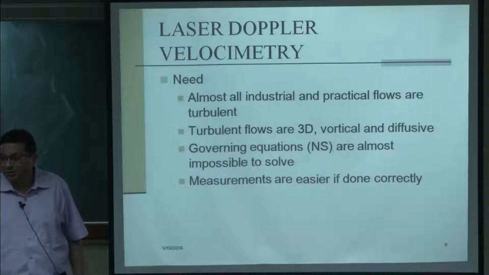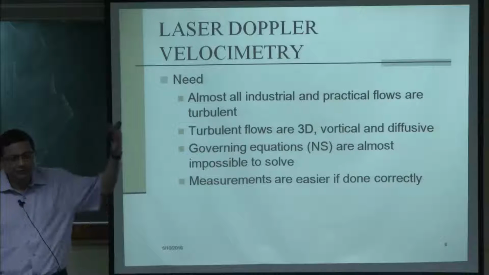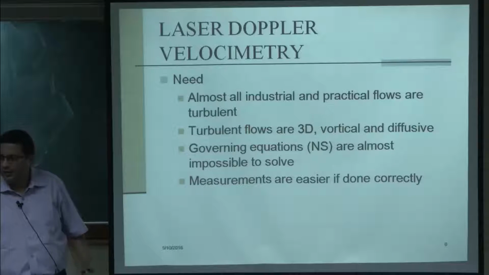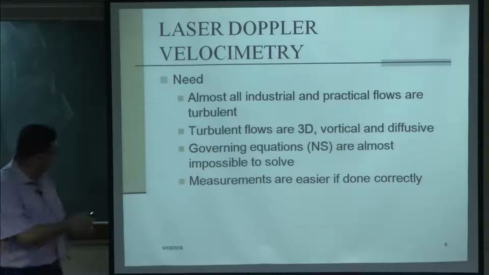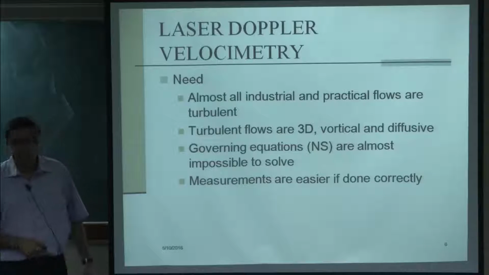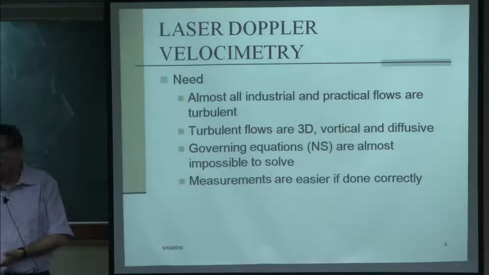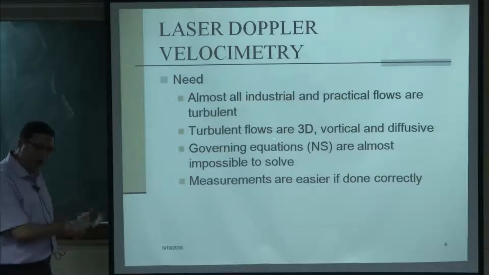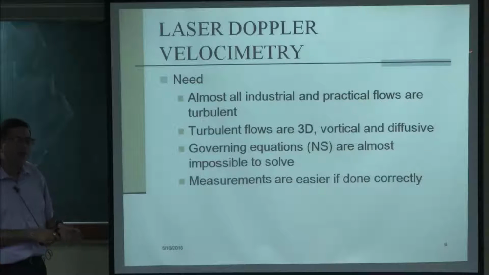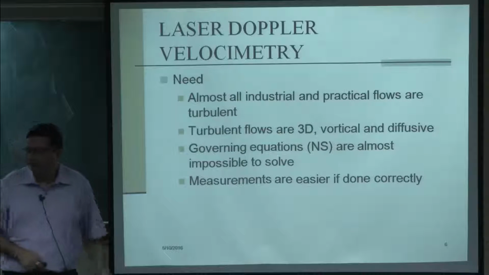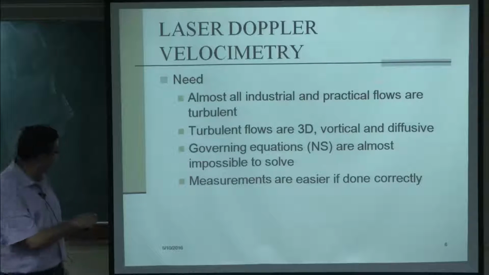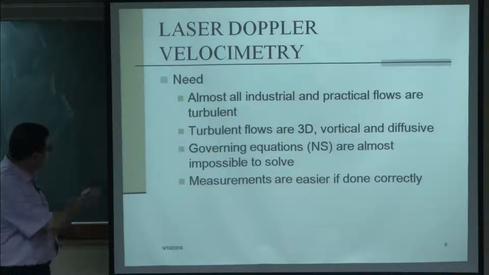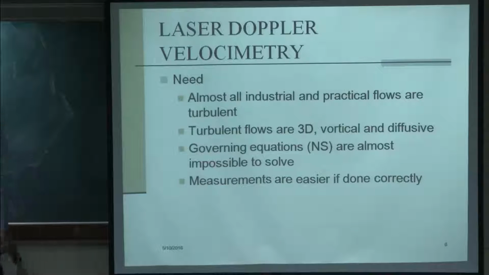It is not only that they are turbulent; typically the turbulence level will be 15 to 20%. So they have a fairly high level of turbulence, and in order to measure those, the pitot is highly inadequate, because a pitot will not have that type of response. Therefore, hot wire can resolve that type of turbulence, but like I mentioned in reacting flows, hot wire is not adequate. So you have to have a system which can resolve this type of turbulent intensity as well, and that is where LDV is a very handy tool.